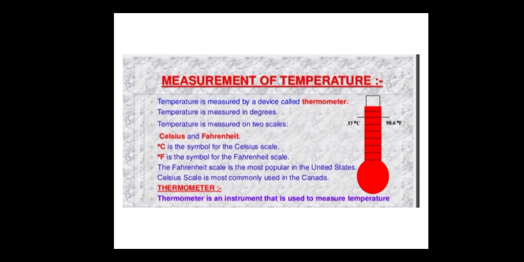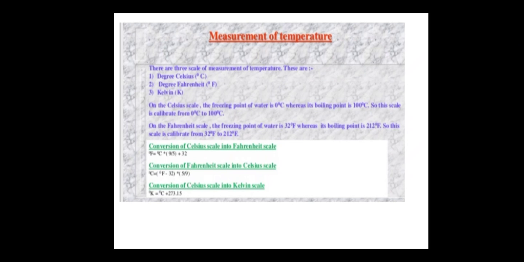Now, thermometer. What is a thermometer? A thermometer is an instrument that is used to measure the temperature. Now, measurement of the temperature. There are three scales for the measurement of the temperature: degree Celsius, degree Fahrenheit, and Kelvin, that is K. Now, we can see the conversion of the Celsius scale into the Fahrenheit scale, the conversion of Fahrenheit into the Celsius scale, and the conversion of the Celsius scale into the Kelvin scale.